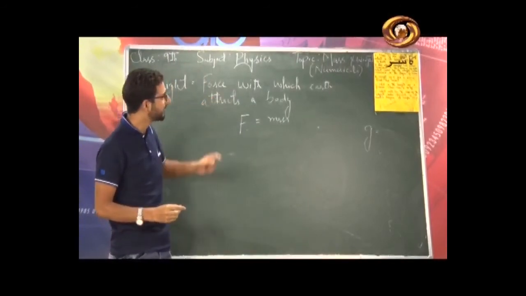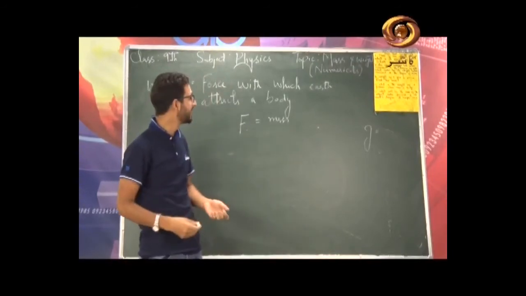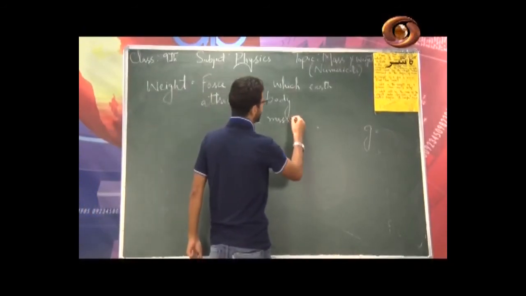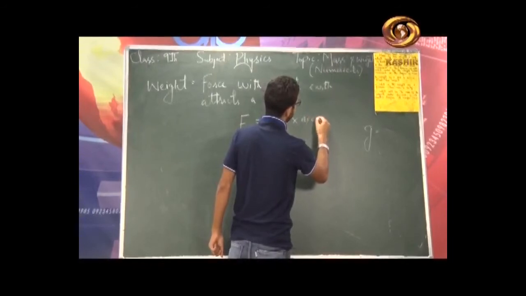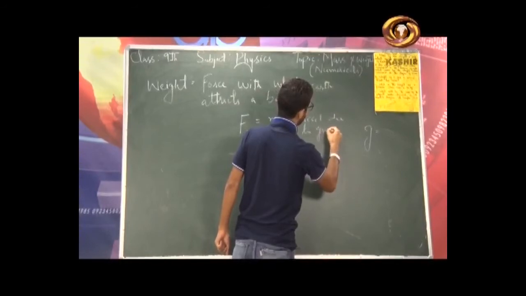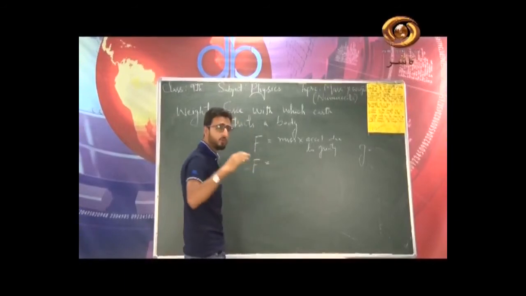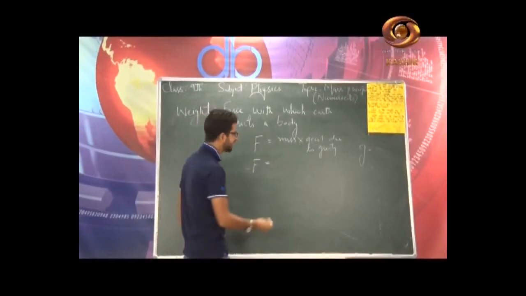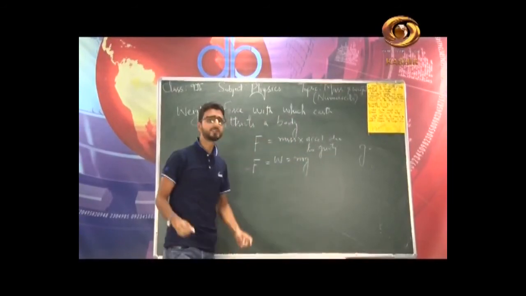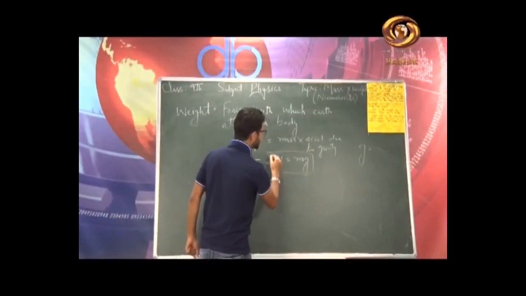So here I will write the definition of weight: simply the force with which earth attracts a body. Force is basically, as per the second law, mass into acceleration, but here I will replace acceleration by acceleration due to gravity. So as per Newton's second law, I will write this force. What does it actually represent now? It represents the weight. So this is simply equal to m into g, that is mass into acceleration due to gravity. This quantity basically represents the weight.